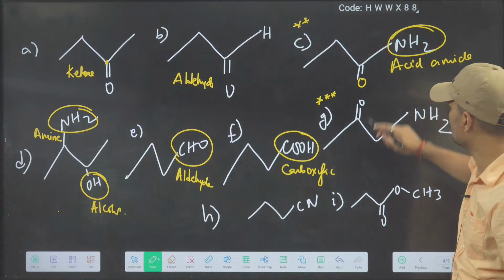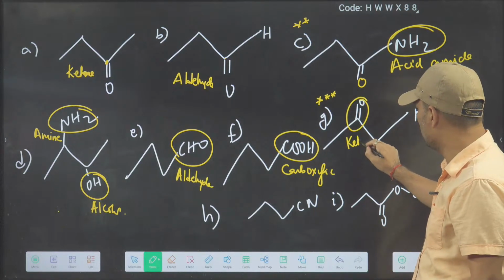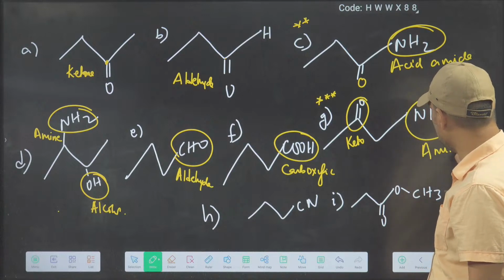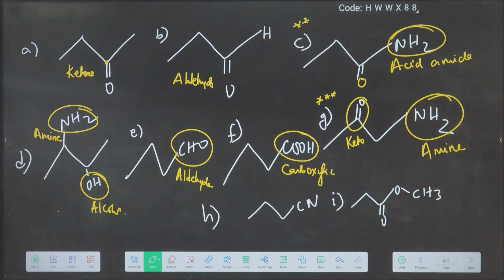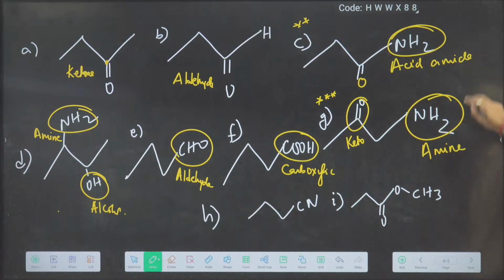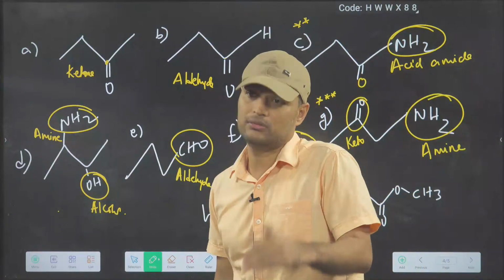Amide to this one. So you will say, see this one in middle, so keto. And this one is not amide, this one is amine. So see how small mistakes you will do. One letter changed, amine, amide. One letter difference only. One letter difference means, you understand, -5.